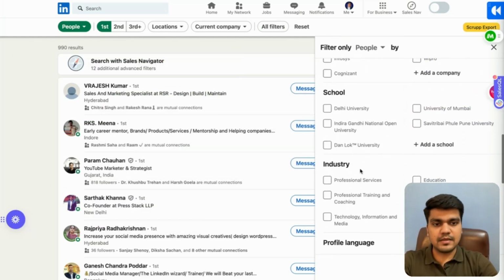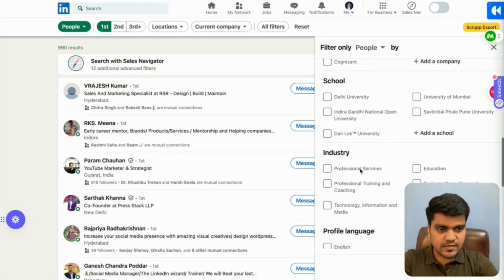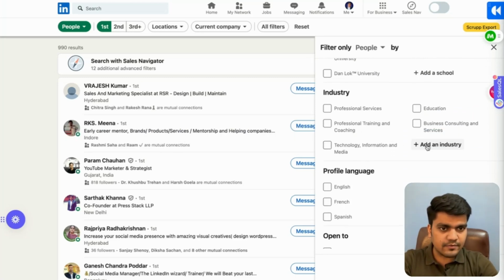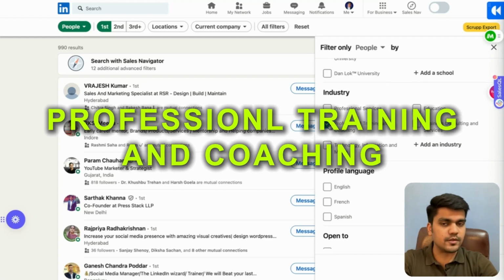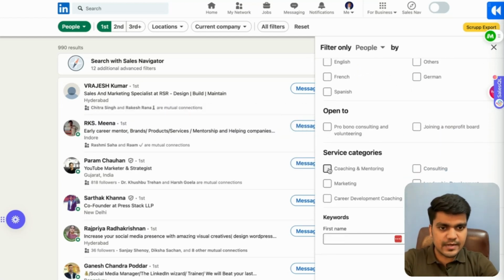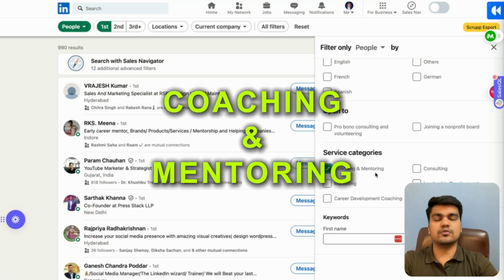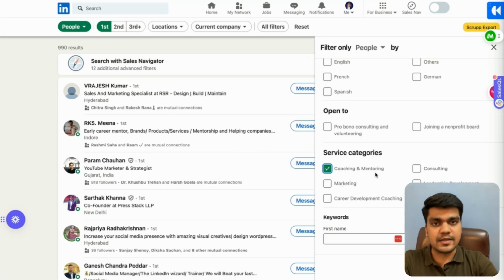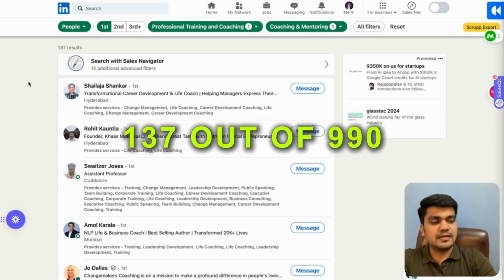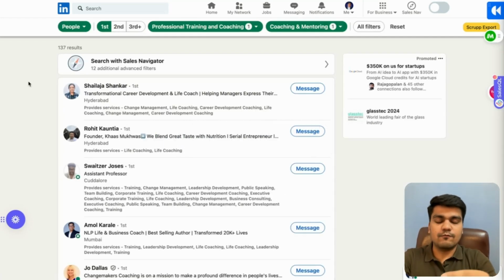If I take my example, I work with coaches. So here the options which I'm going to select: in industry I'll go, and in the industry I will select professional training and coaching because these are the people whom I want to target. Further, if I look down in the service category, I can click on coaching and mentoring. So the people who are providing coaching and mentoring as their service, I'm going to select them. Let's click on show results and let's see what I get. You see 137 results. So 990 se 137 results aa gaye, matlab 137 people are those who are my target market.